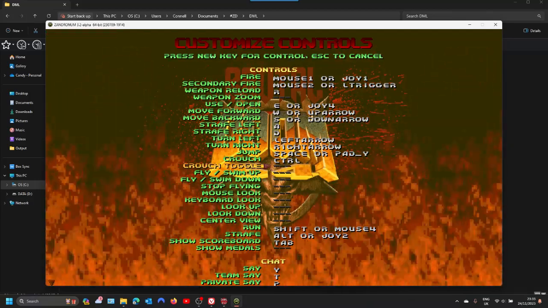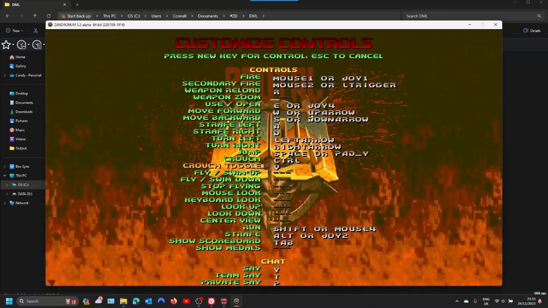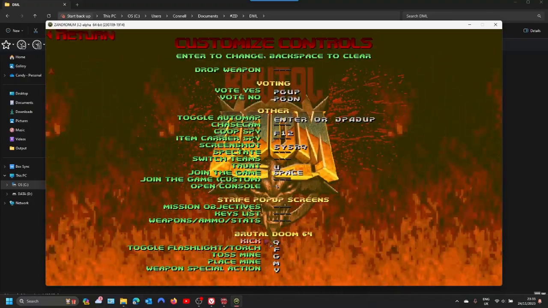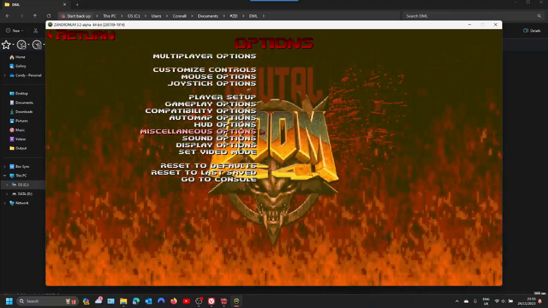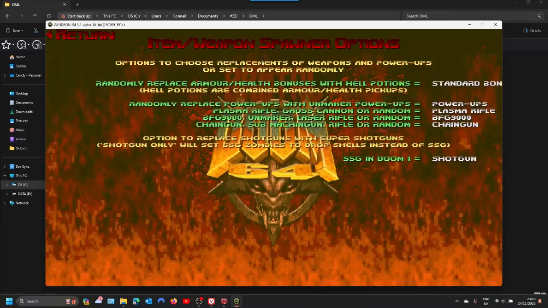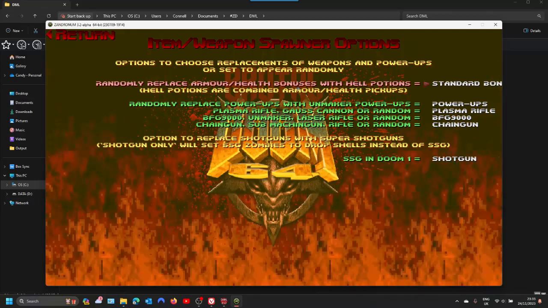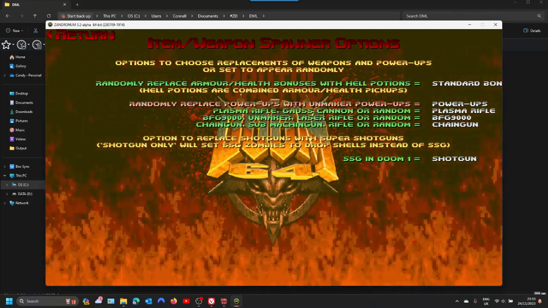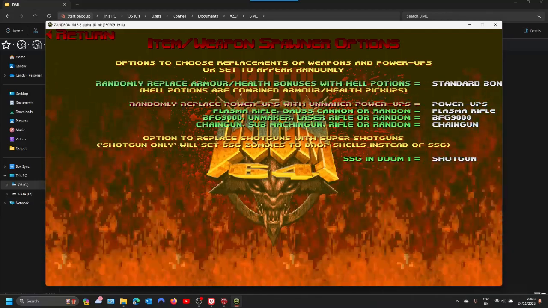I might set crouch toggle. Yeah, so you can set it to whatever you like. Also, these will all be set to default. So if you want to use the nightmare monsters, extra weapons, and so on, you'll have to change these settings.